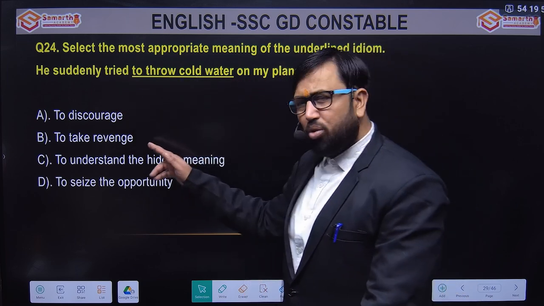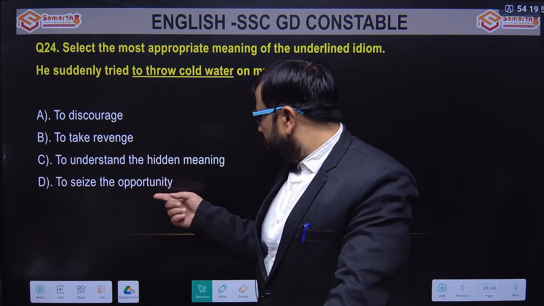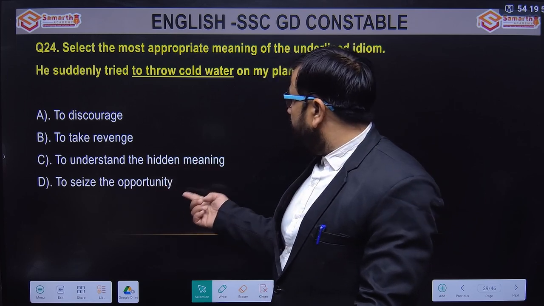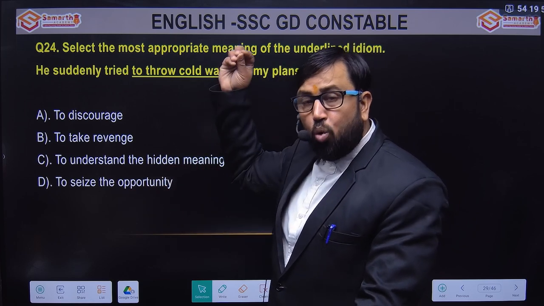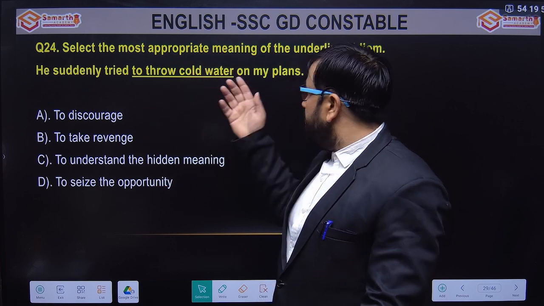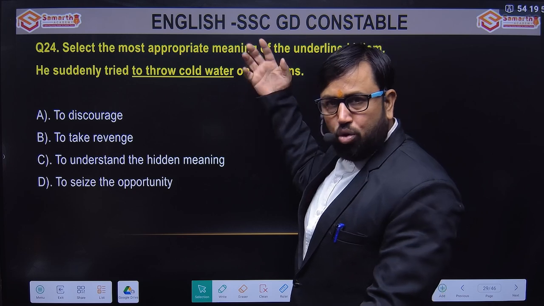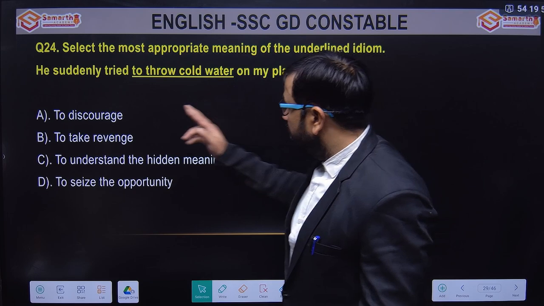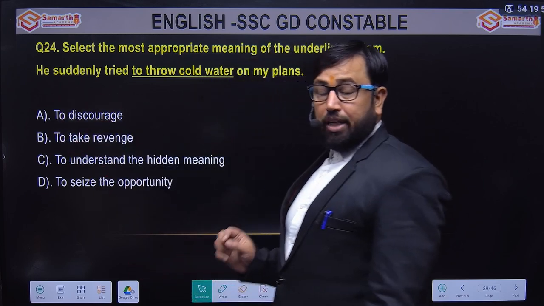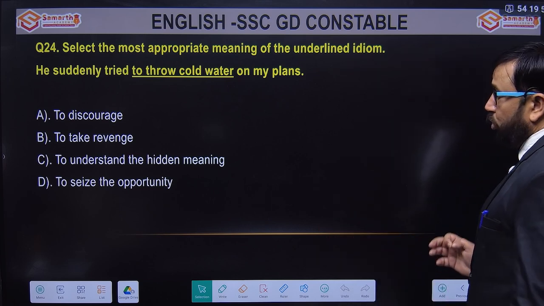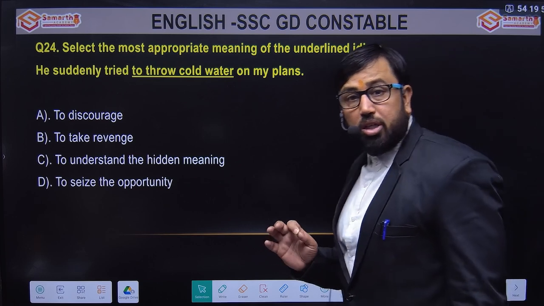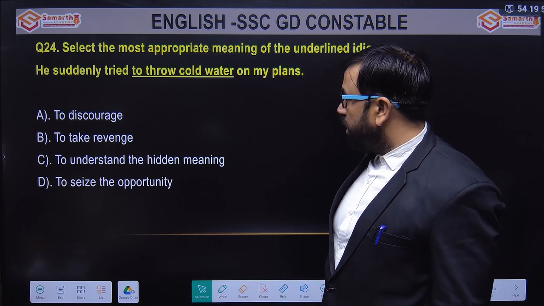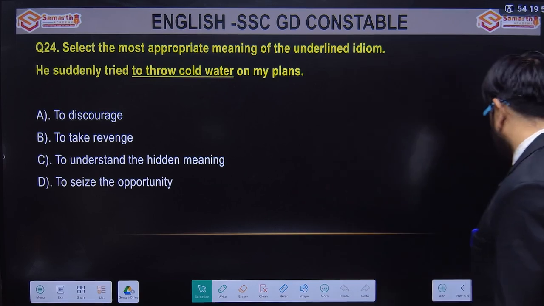Can we take revenge on a plan? No. Understand the hidden meaning of plans, or seize the opportunity? Throw cold water means to reduce someone's morale. Maybe somebody was planning to go abroad or do something, but he threw cold water, so to discourage. The exact meaning of the idiom throw cold water is to discourage somebody, to dampen or break someone's spirit. So this will be the answer. Option A is the right answer.